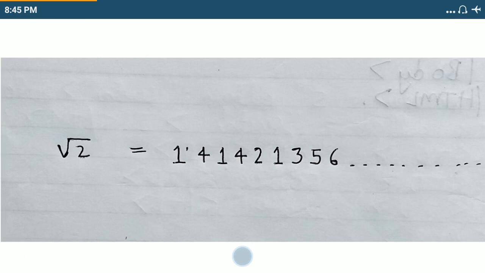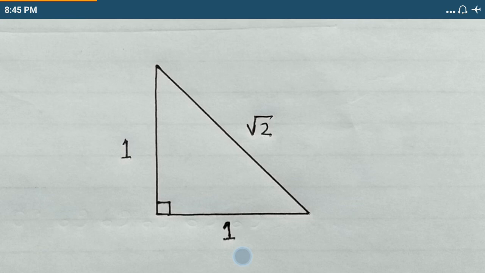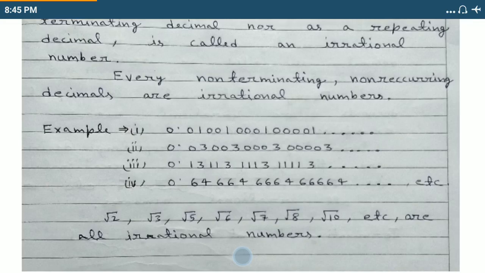Students, root 2 is a real number. It exists in a real sense. If you make a right triangle that has legs with a length of 1, the third side will have a length of root 2. This triangle exists, so root 2 exists. It is a real number. It is simply irrational. Another example of irrational numbers is 0.01001000100001 and so on. It is a non-terminating and non-repeating decimal and therefore it is irrational.